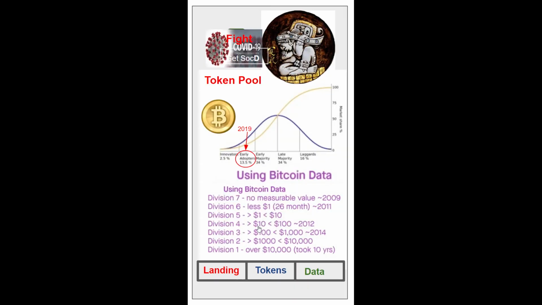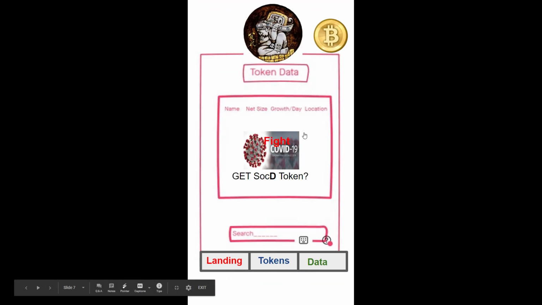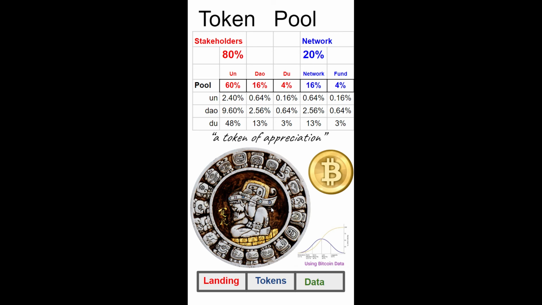If I was to talk about the tokens, where's the data? I'm trying to find something here. Bitcoin here. There it is right here. Okay, so this is the allocation of it, and I'm not going to go into detail on this here. It's really a token of appreciation for helping to get the application out. I have a video that talks about the application, and I'm going to go over that next in a different video.